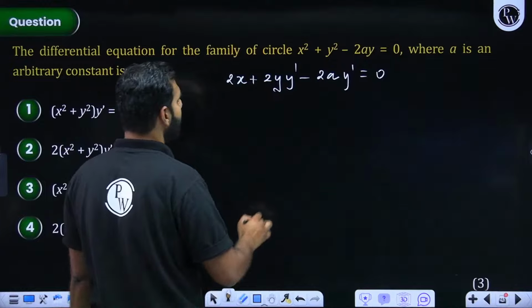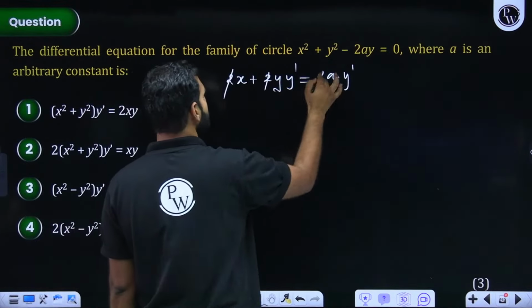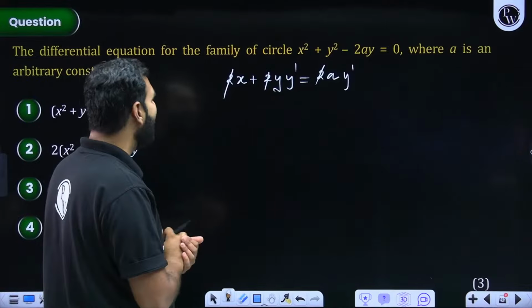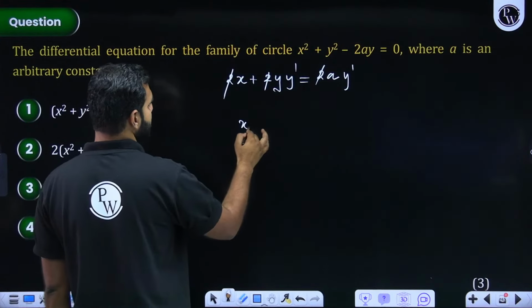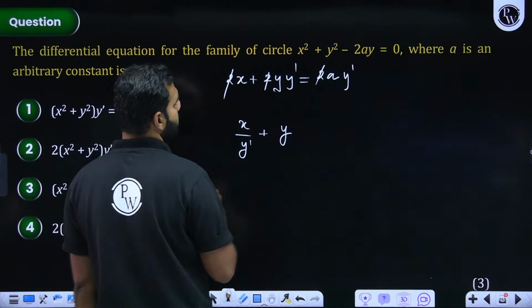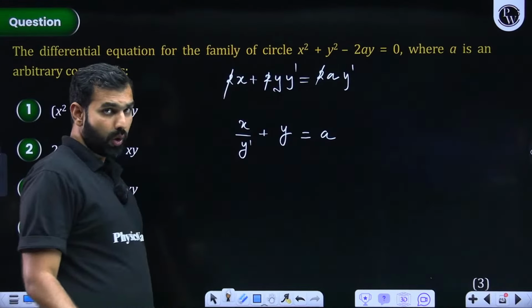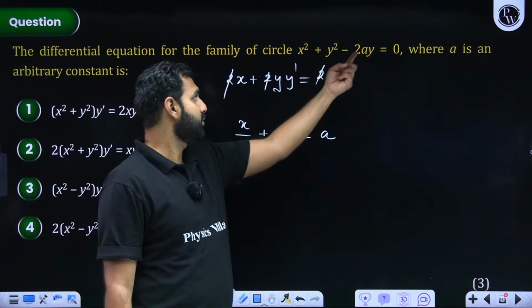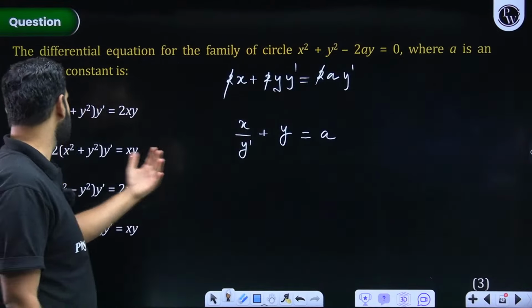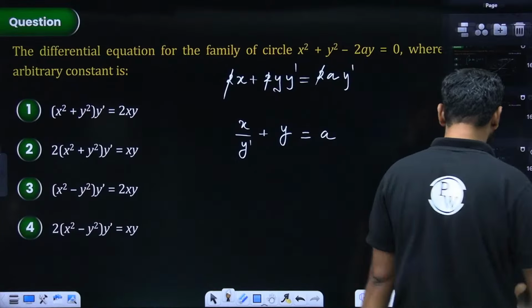All I'll do is, I'll find the value of a from here. So the value of a will be what? This goes on the other side. And then you are left with this 2, this 2, and this 2 are cancelled. So I think a is going to be x upon y dash plus y. Correct me if I'm wrong. That is your a. All you need to do is this a, substitute here, rearrange this expression, and you'll get your final answer. I hope that's easy. Can we skip that part? I hope nothing wrong in that.